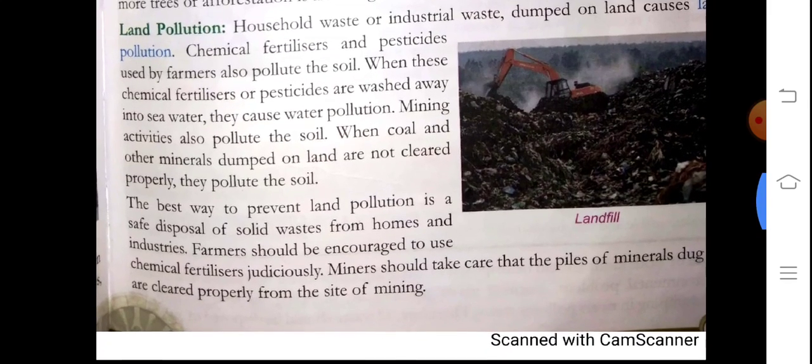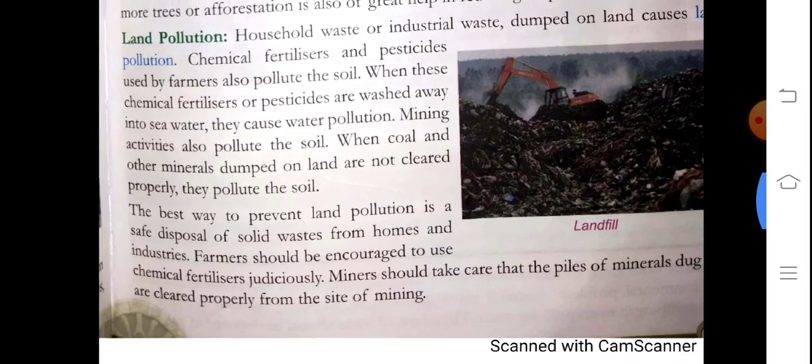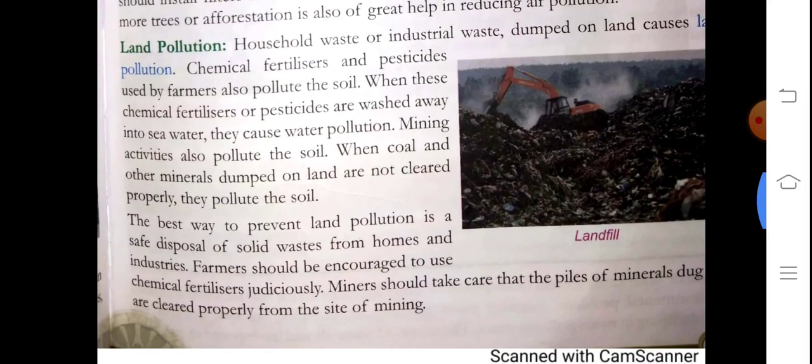What happened here in land pollution? See, students, household waste or industrial waste is dumped on the land. When we throw household waste like plastic bags and so many other things on the roads, they cause land pollution. And with the plastic bags, cows and buffaloes and many animals eat them, they get stuck in their stomach, and the animals die because of the plastic bags.